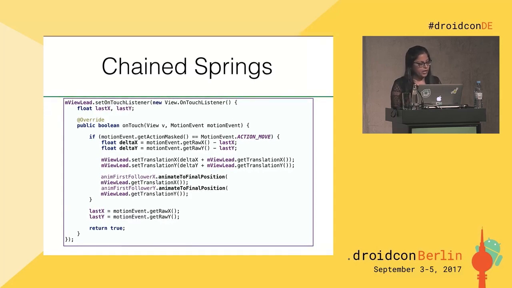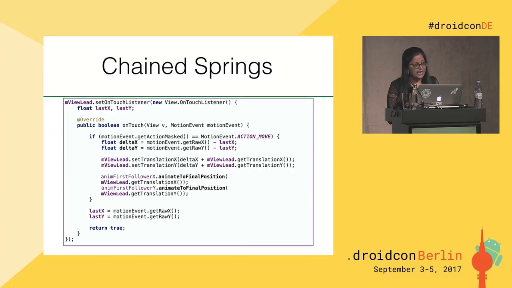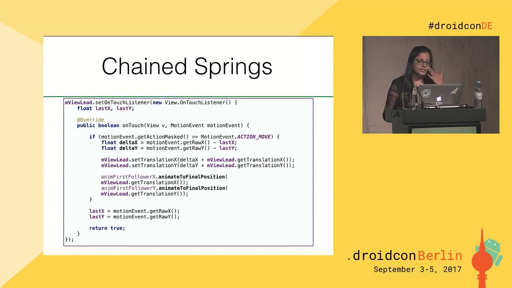Now you can update that value on the lead view, and when the lead view has been updated, you want the first follower to follow the lead. So what you do, I'm using a new function here, is animate to final position. What this method does is, if the animation has not yet started, it would set the final position for the animation and start the animation. If the animation is already running, then this method would just update the final position for the animation. Remember, in the past slides, I showed you the target value change in the physics-based animation.